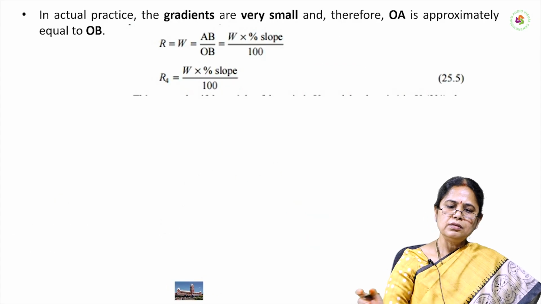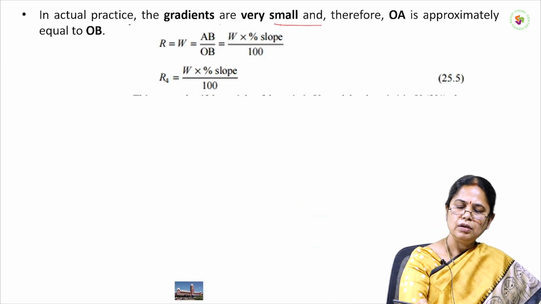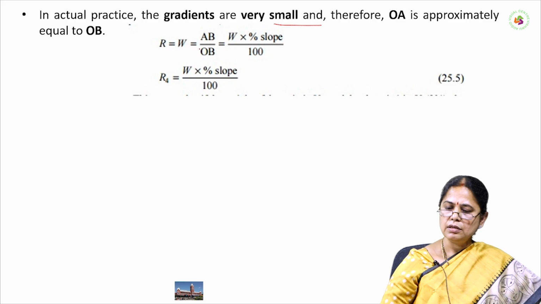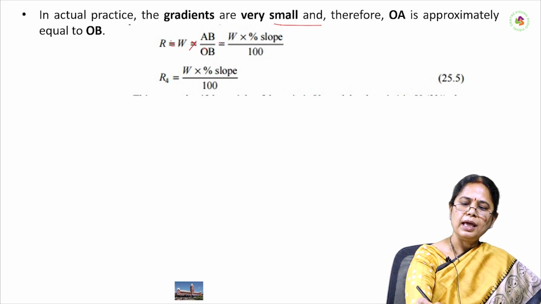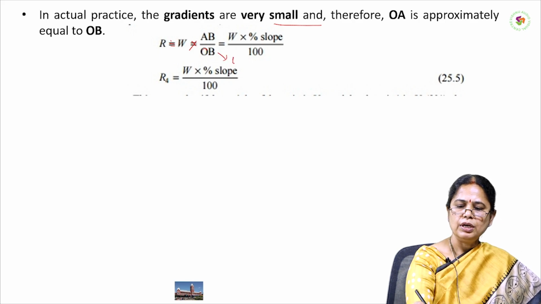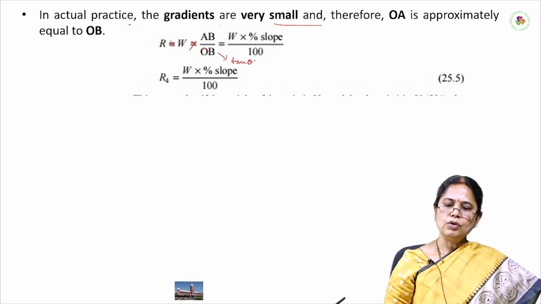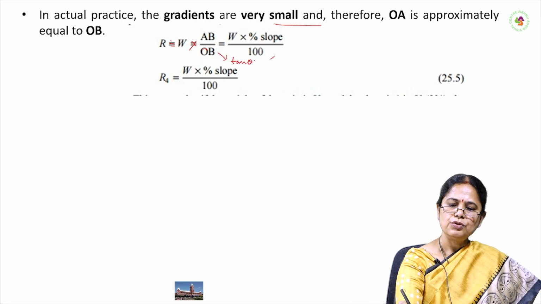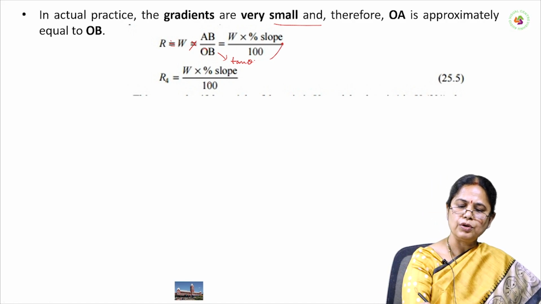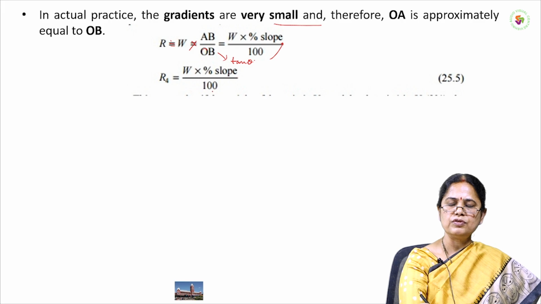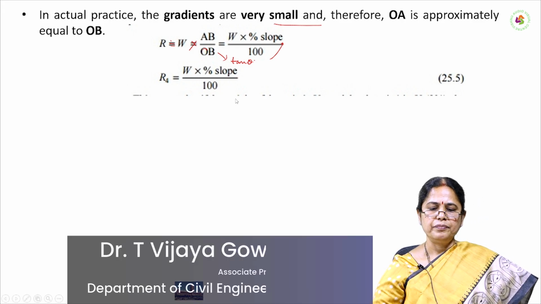Since the gradients are very small, we can write R is equal to W into AB by OB. AB by OB is equal to tan theta, and tan theta is nothing but the slope. So we can write the equation R is equal to W into percentage of slope divided by 100.